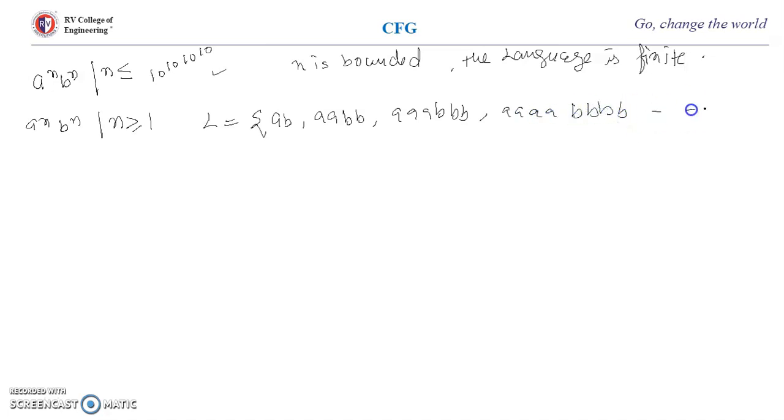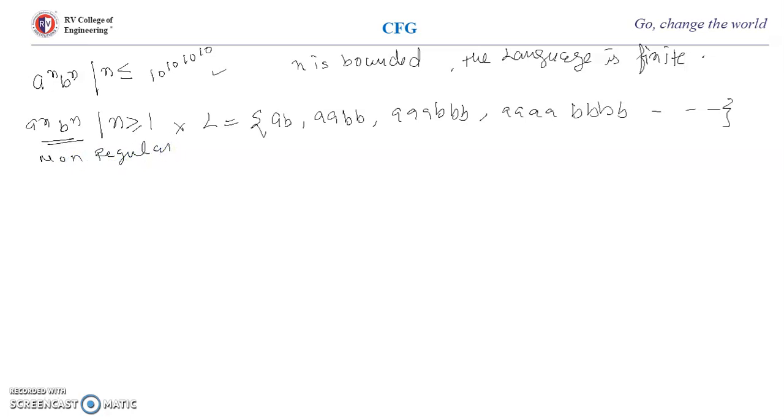So the machine has to remember the number of a's for the number of b's. If I say I have 100 a's, I cannot have 99 b's. So the machine has to remember the number of a's. But a machine cannot remember an infinite length string, because it can count only finite length strings. That's why it is not possible to construct a finite automata for this. So this is not regular. This is non-regular.